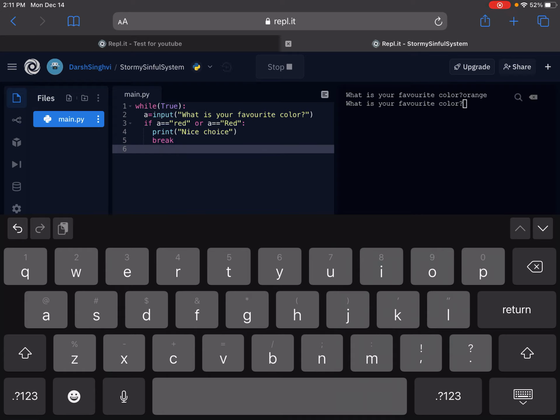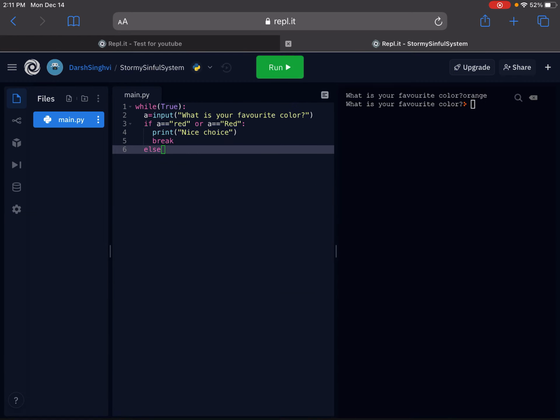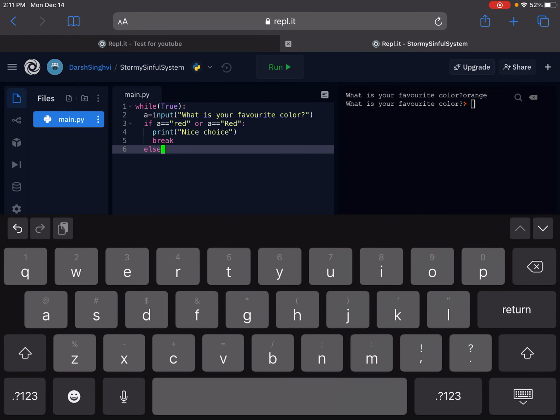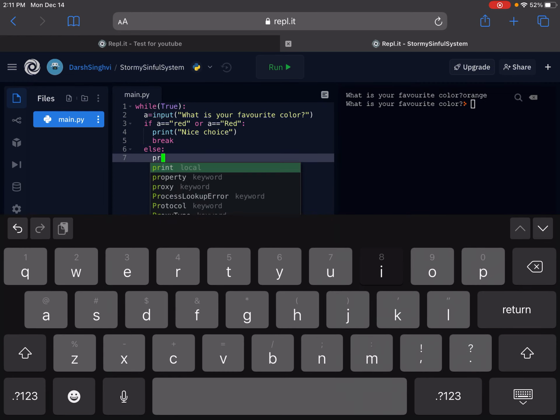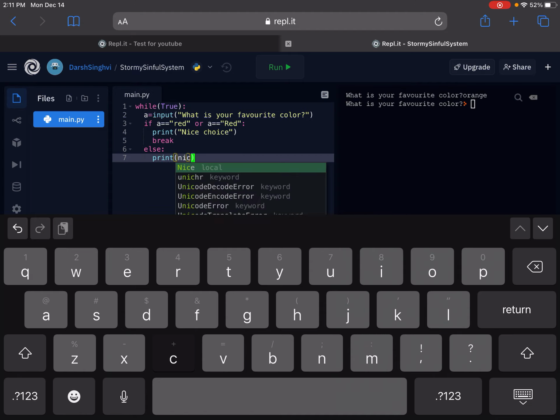Now, there's another thing called else. Else works the exact same way, except in else you cannot add a condition. You see how we added a condition here? You cannot with else. So make sure you're out of the if block, and then we can do else, and just print nice.